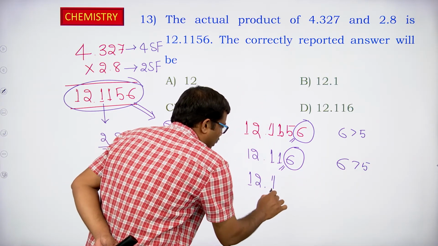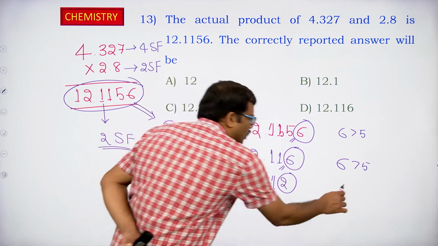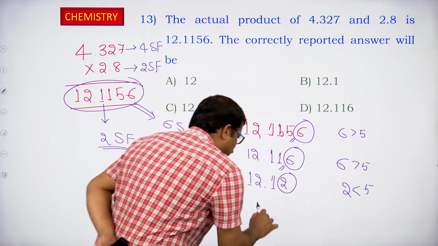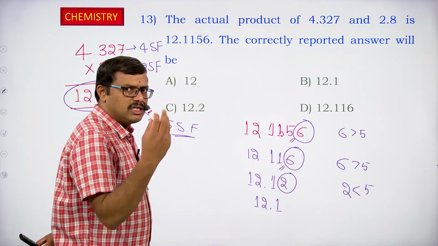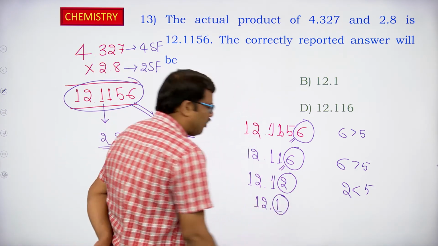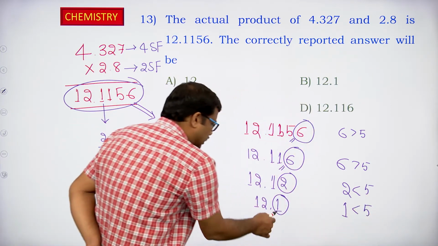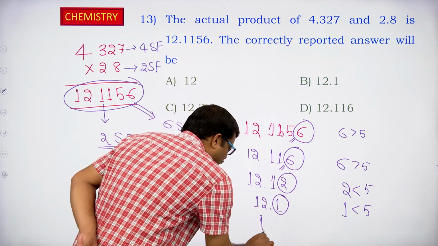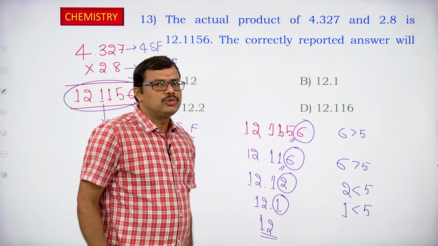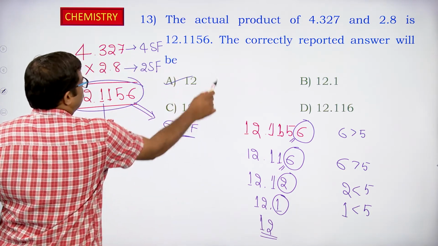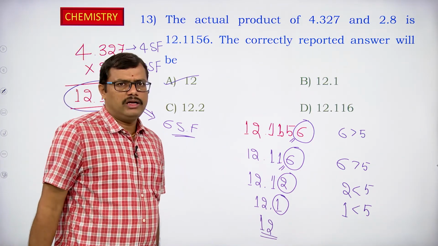Removing this 6, the preceding number is increased by 1, and it becomes 12.12. But this has 4 significant figures, so I have to remove the 2 also. 2 is less than 5, so the preceding number is kept as it is. 12.1 has 3 significant figures, so I have to round off the last digit. 1 is less than 5, so it should be 12 only. This 12 has 2 significant figures, so option A is the correct one.